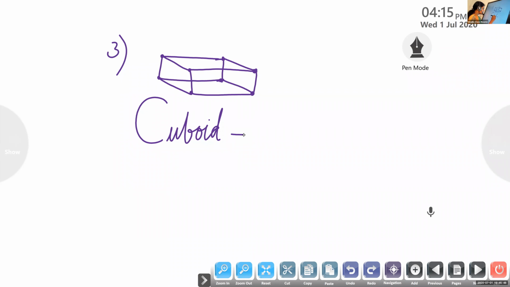Matchbox. Okay, so we can write here matchbox. Matchbox is an example for cuboidal shape. Other than matchbox, we can write your pencil box is also an example. Now bricks is an example. M-A-T-C-H-B-O-X, matchbox.